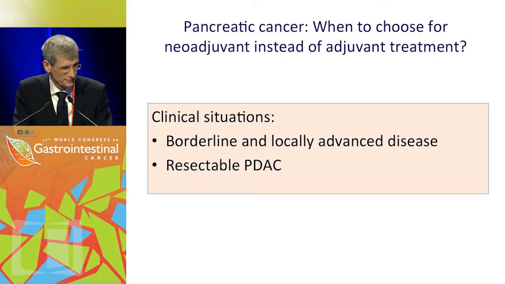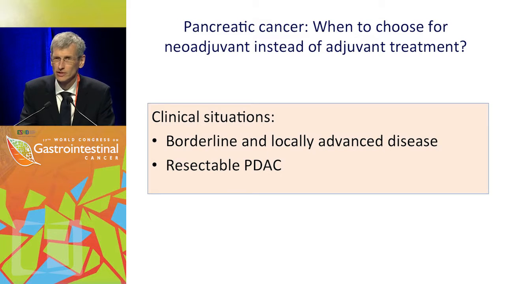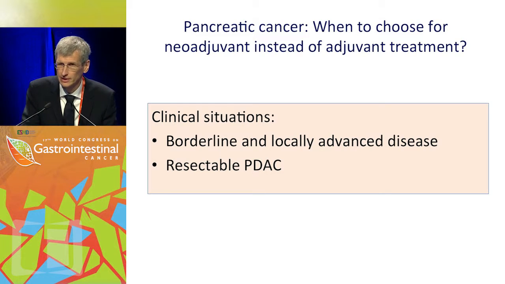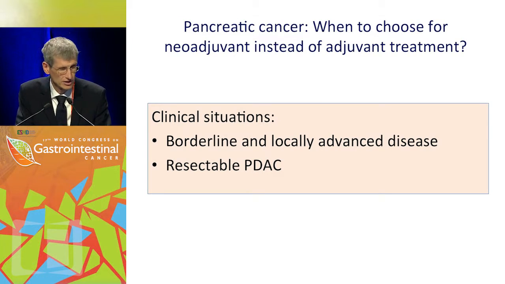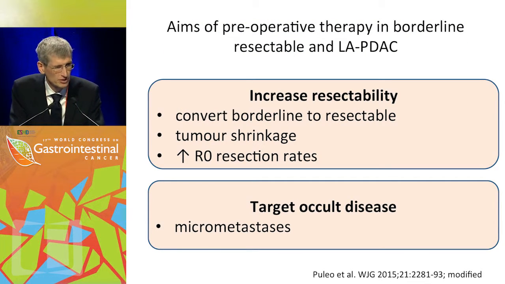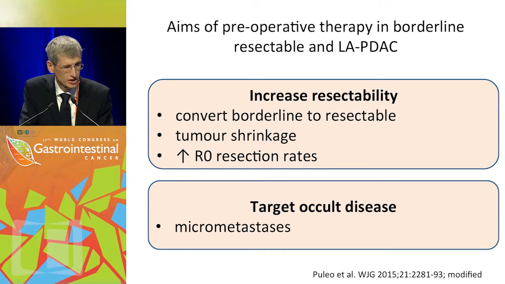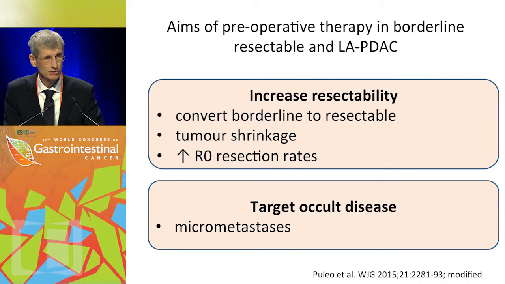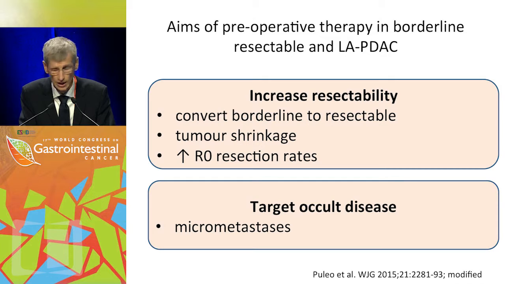These are my disclosures. When we have to choose between neoadjuvant or adjuvant treatment, we have to think about the situations. The classical situation is borderline or locally advanced pancreatic cancer, where we consider neoadjuvant treatment, but we should also think about resectable disease. When we're aiming at preoperative treatment in a borderline or locally advanced situation, of course we want to increase resectability. So we want to convert a borderline disease into resectable disease. We want to achieve tumor shrinkage and maybe even achieve higher R0 resection rates.